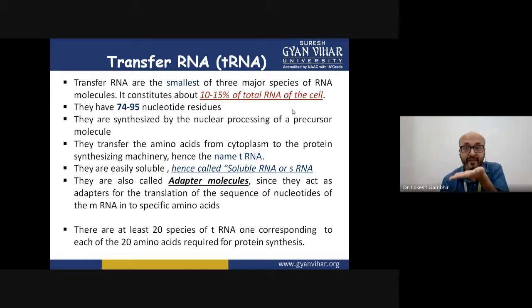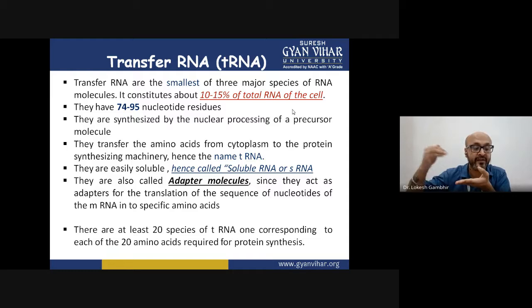We have a template mRNA. We have amino acids in the cytoplasm. The genetic information is coded on mRNA. I have to design a certain molecule that will read this mRNA, that will read what is written on this mRNA, and sequentially it will bring one amino acid to the place, and next and next and so on.